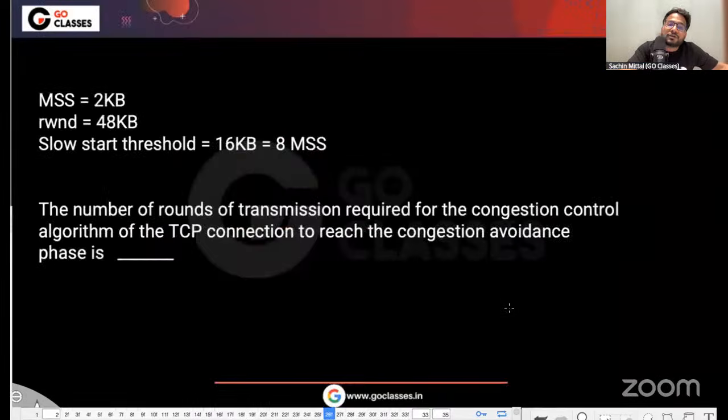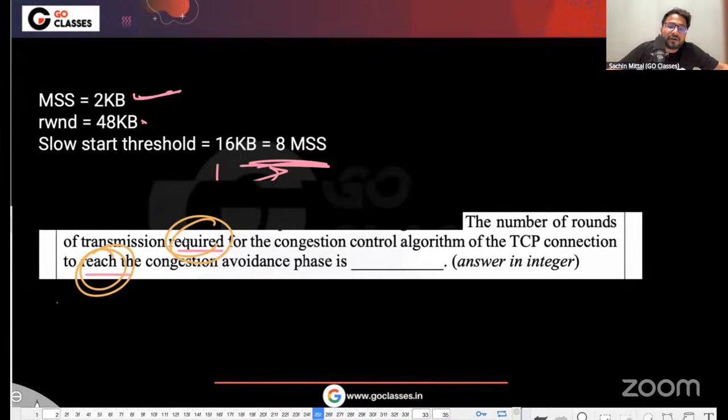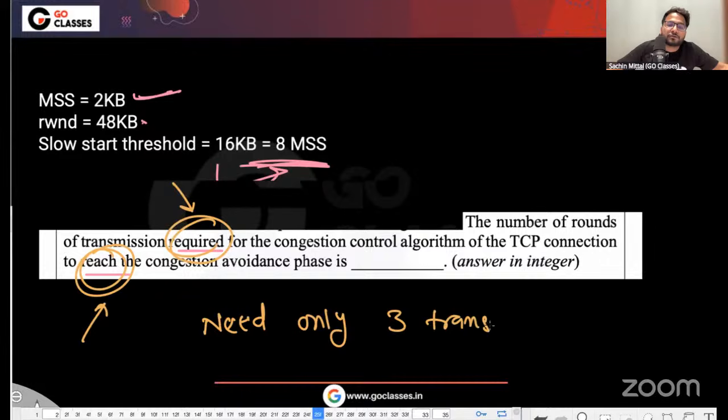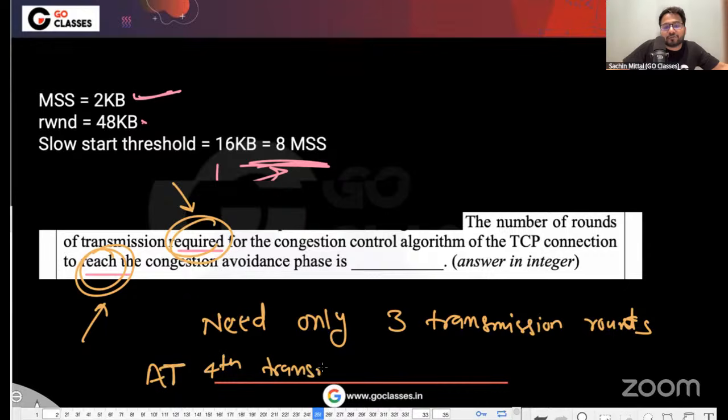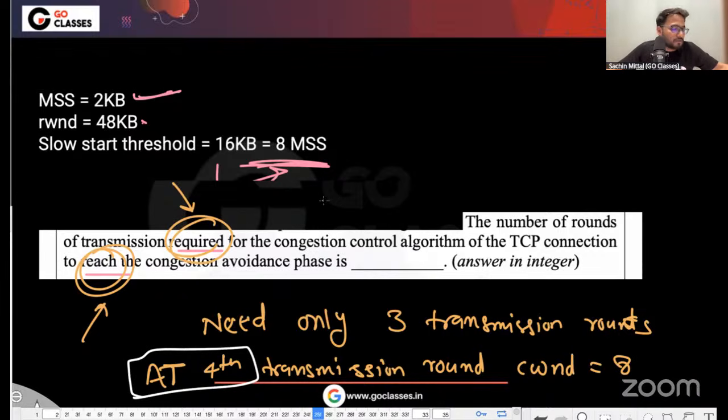They are saying in the question, the number of transmission rounds required to reach the congestion avoidance phase. So we need only 3 transmission rounds, right? Now at the fourth transmission round, the congestion window size is 8. This is at the fourth transmission. We do not need the fourth transmission. Okay, that's the thing.